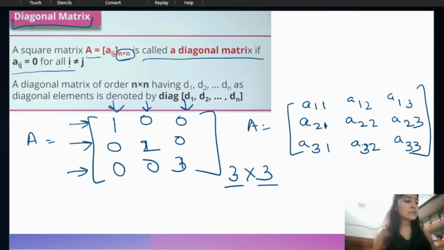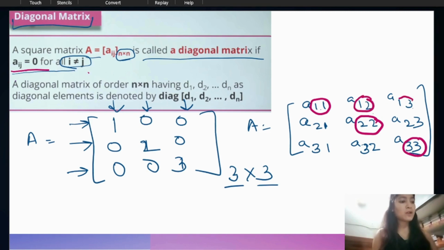So here it says when i is not equal to j. First we have to figure out the elements which have i not equal to j. You can see here i equals j, i equals j, and i equals j. That means these elements can be non-zero, and the other elements are 0. Aij is equal to 0 for all i not equal to j, right? So you can see these elements are, let me change the color.